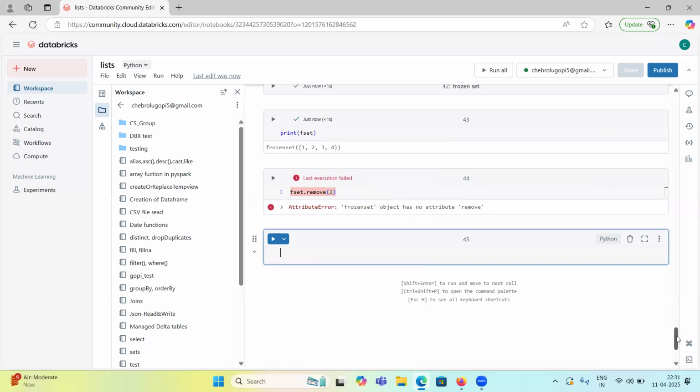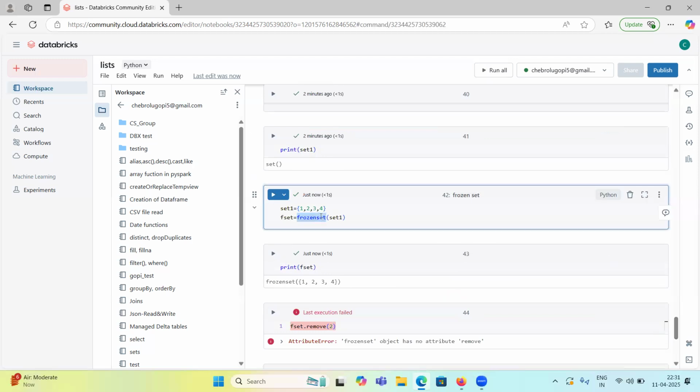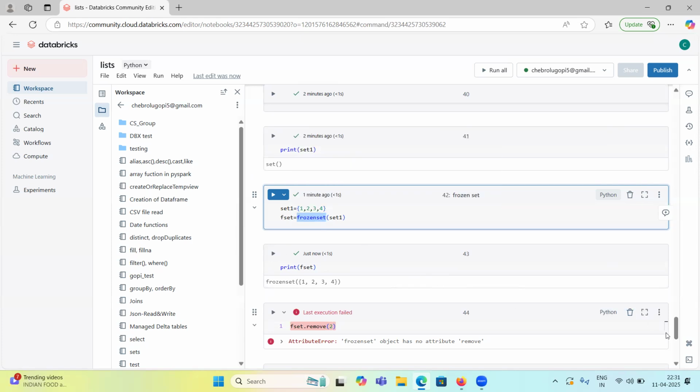So sets are mutable, guys. In sets we can add and we can delete, but frozen sets are there. If you don't want to update or change the set, then you can make it a frozen set. Then it won't allow you to add or remove. If you have a set you want to be fixed, with no updates or removal, then you have to use frozen set. Generally sets are mutable, so we can change, edit, update and delete. But frozen sets are not mutable. Okay, these are the concepts for sets, guys.